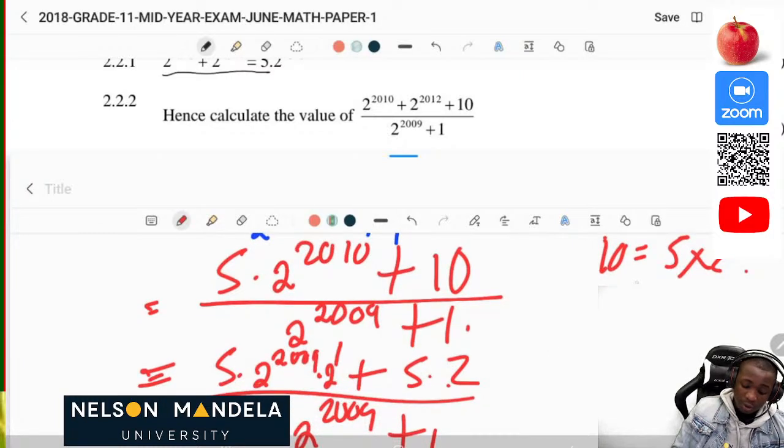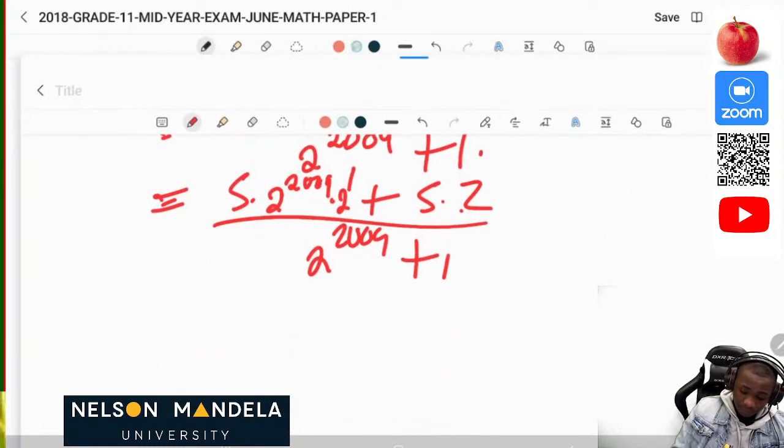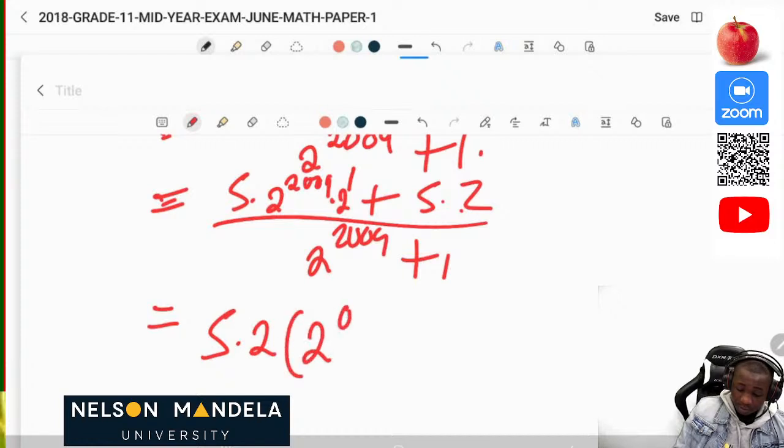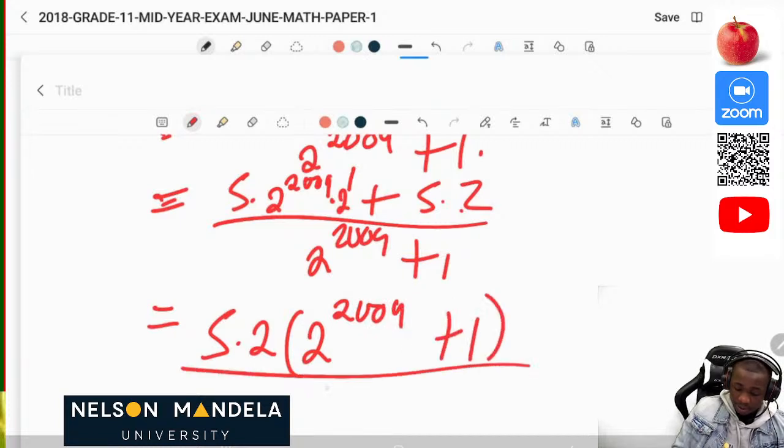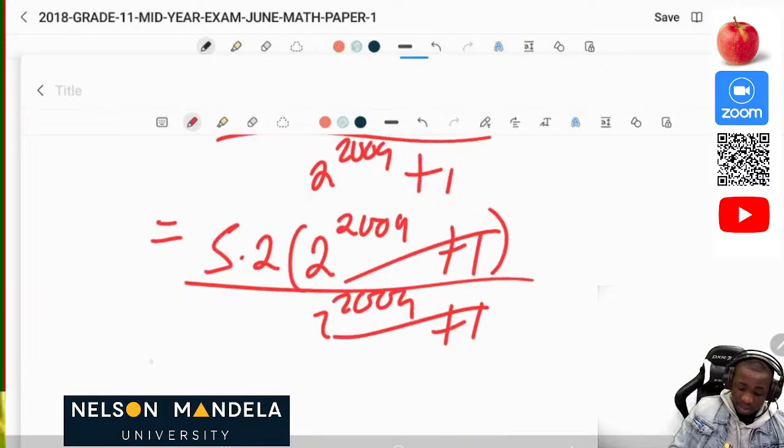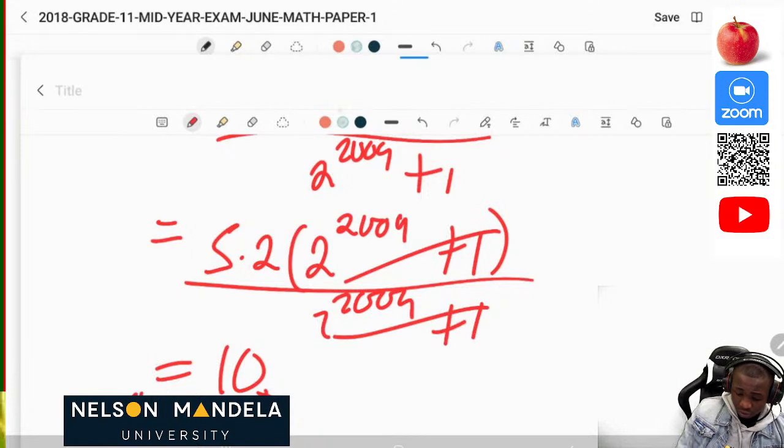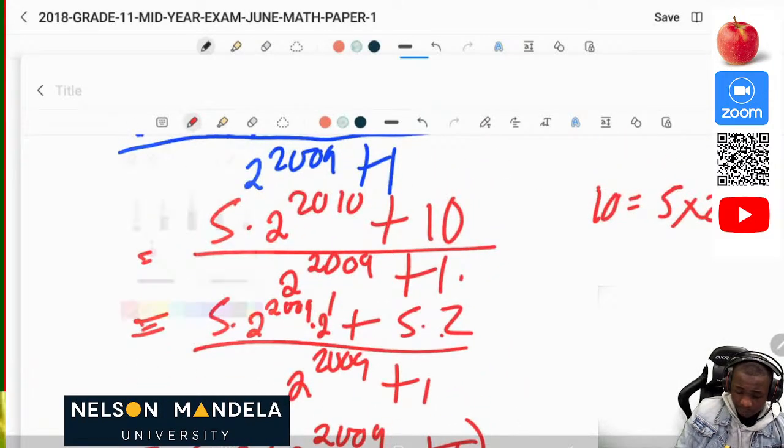Okay, so now we have 5 times 2 as a common factor. Then we have 2 to the power 2009 plus 1, divided by 2 to the power 2009 plus 1. Then this and this will cancel each other. Then our final answer will be equal to 10. Okay, then our final answer is equal to 10.